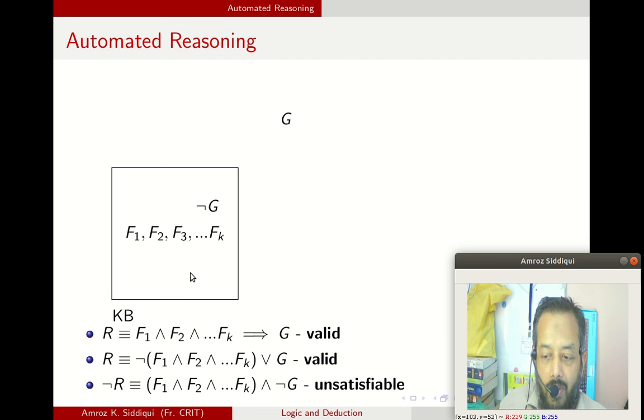So equivalently, if you see that the negation of the goal ANDed with any one of the facts turns out to be false, then you can very easily say that you have learned this new goal. That means this goal can be inferred from all of these facts. That is a very simple way of automated reasoning or learning by the system.